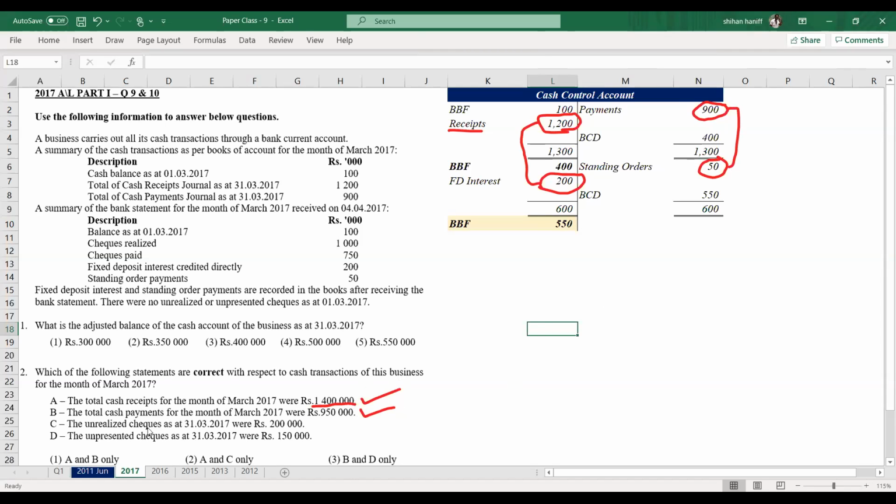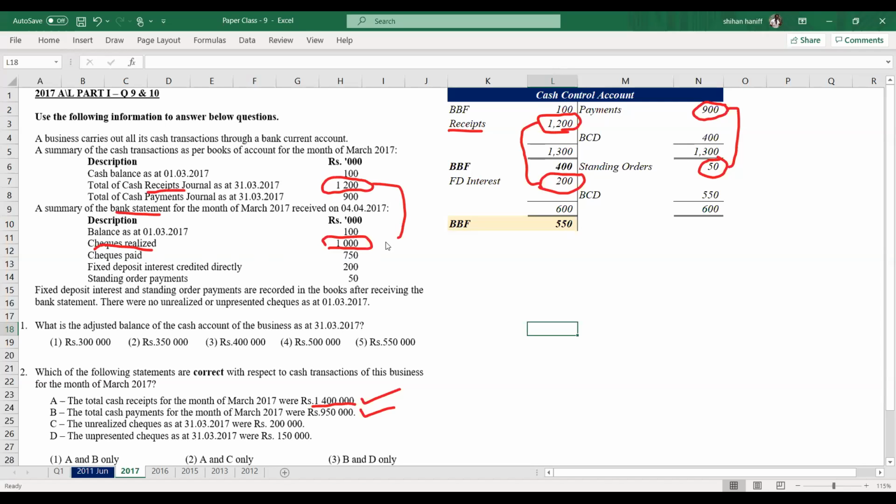The unrealized checks as at 31st March were 200. What is meant by unrealized check? In the cash account, we have 1200 which is deposited from the receipt journal. In the bank statement, the checks realized are only 1000.